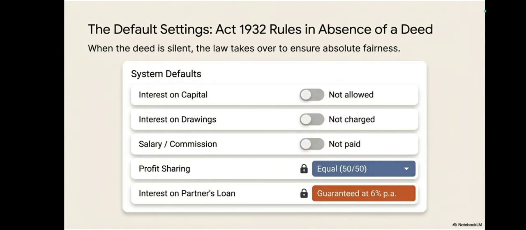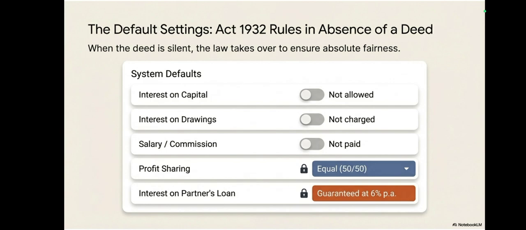Based on this slide which I'm showing, you have the basic first sum of your chapter, in the illustration and the exercise also. What this slide is trying to say is: in case of absence of a partnership deed, what all things you have to do or keep in mind. In case there is no partnership deed, you should keep these things in mind.